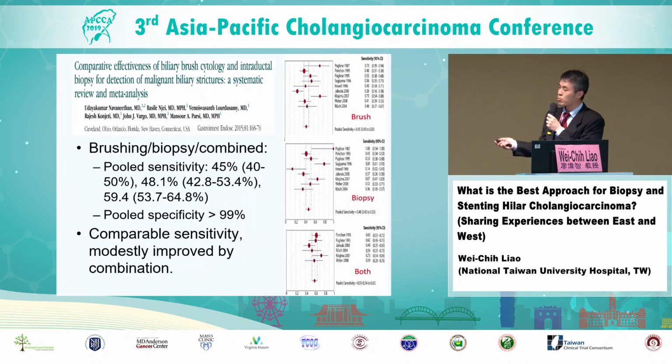So these two modalities seem to be comparable in terms of sensitivity. If you combine the two procedures, the pooled sensitivity is 59%, which seems better than either one alone. With respect to specificity, either procedure or both combined has a specificity in excess of 99%.